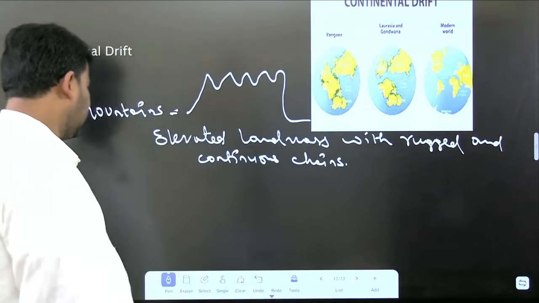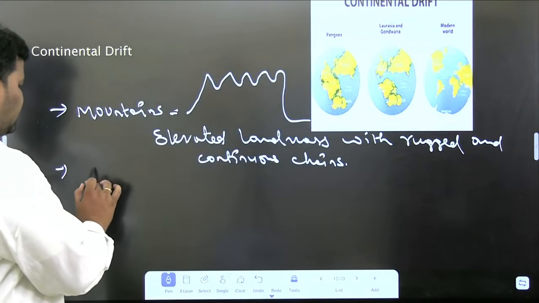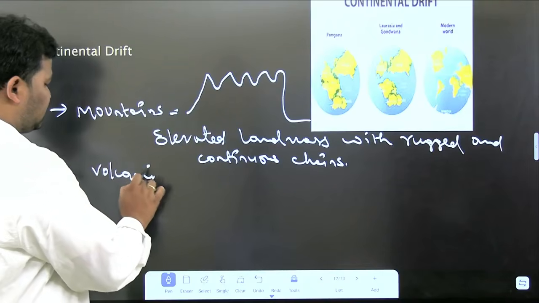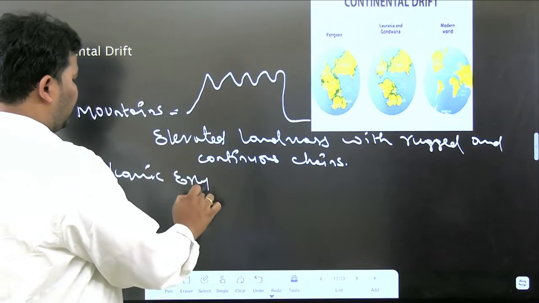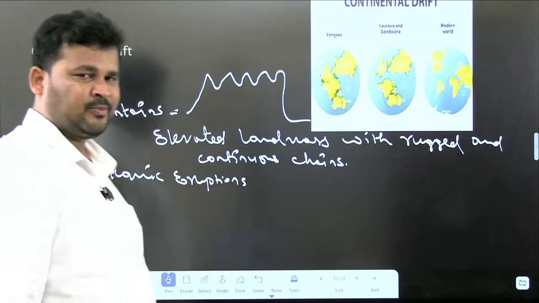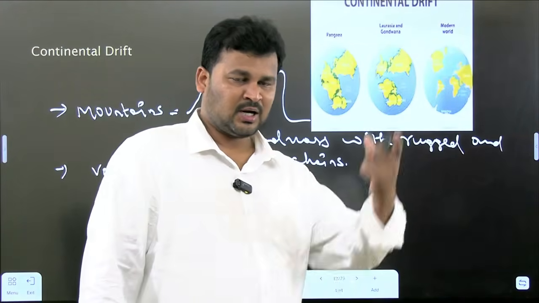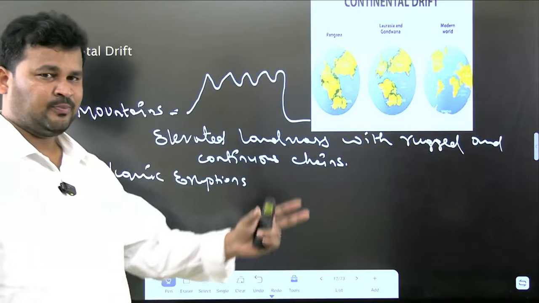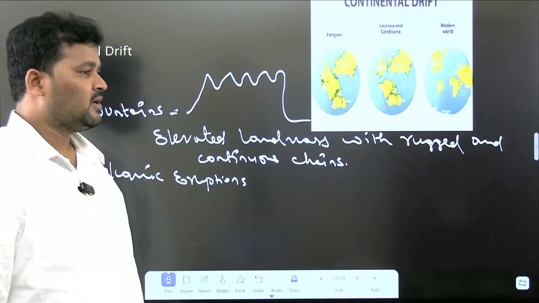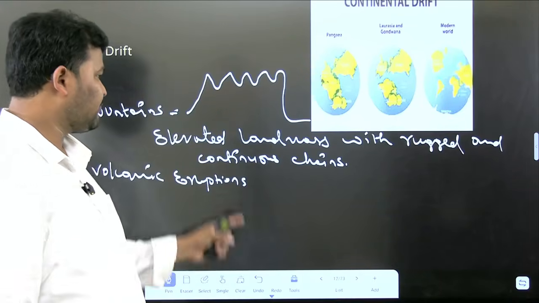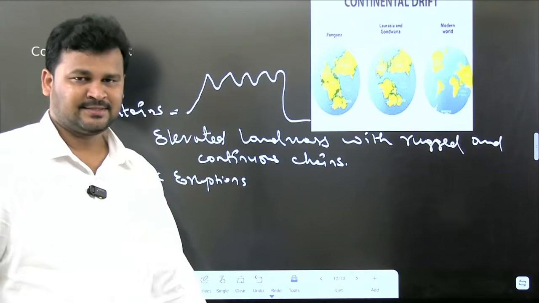And sometimes these mountains can be formed due to volcanic eruptions. Whenever any volcanic material from the earth's surface comes out, that lava will be deposited on the earth. The deposition happens continuously. Due to that, we can find structures like mountains.